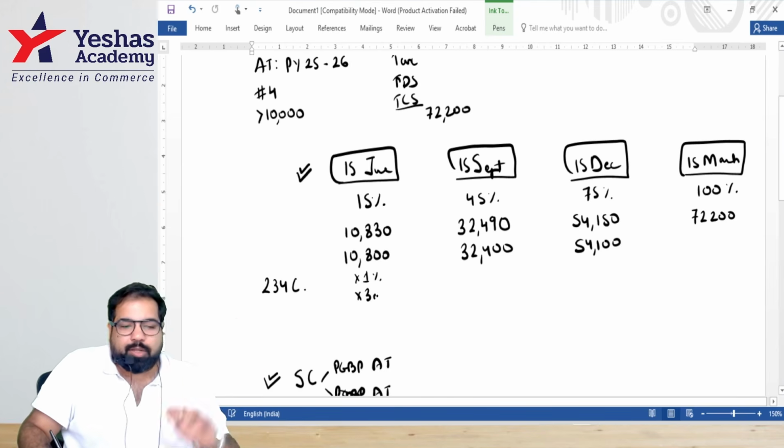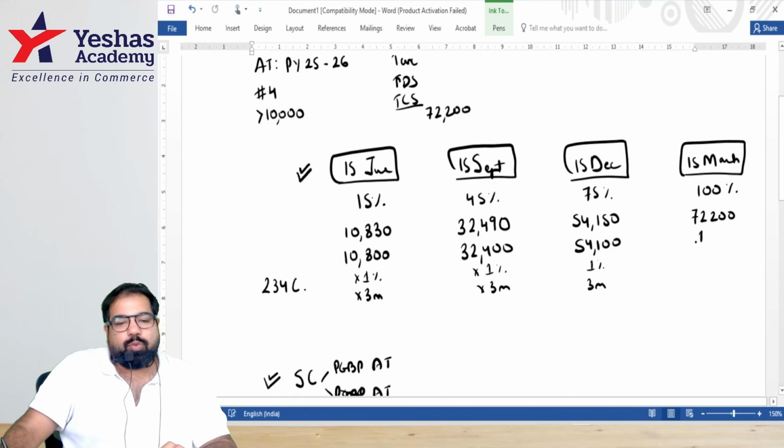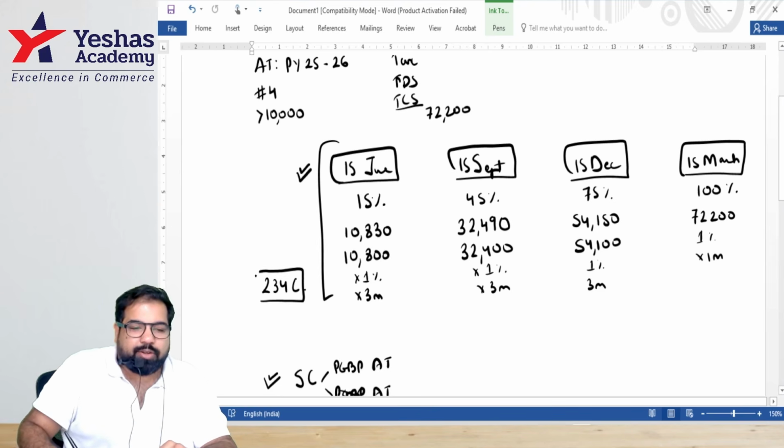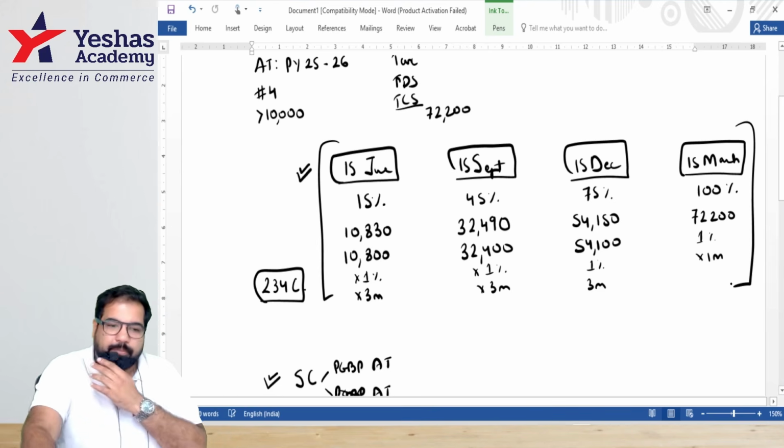Into how many months? 3 months. Don't calculate, guys. Again, 1% into how many months? Here also 1% into how many months? Here 1% into 1 month. Because, guys, this section 234C calculates interest only up to the end of the year, that is March.